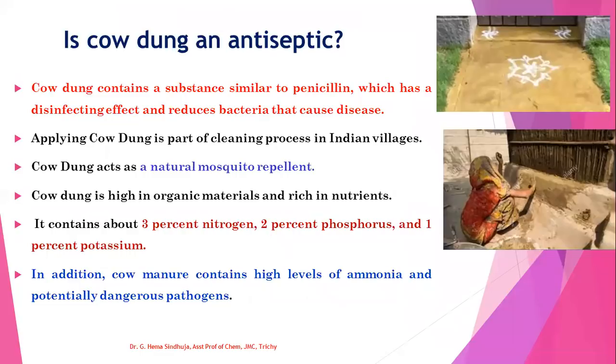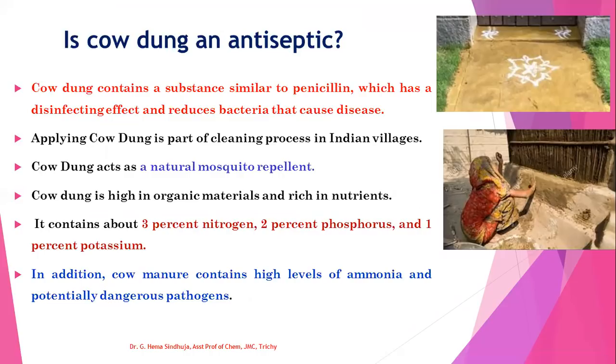Next question, is cow dung an antiseptic? Cow dung contains a substance similar to penicillin, which has a disinfecting effect and reduces and kills bacteria that cause diseases. Applying cow dung is a part of the cleaning process in Indian villages. Cow dung acts as a natural mosquito repellent too.